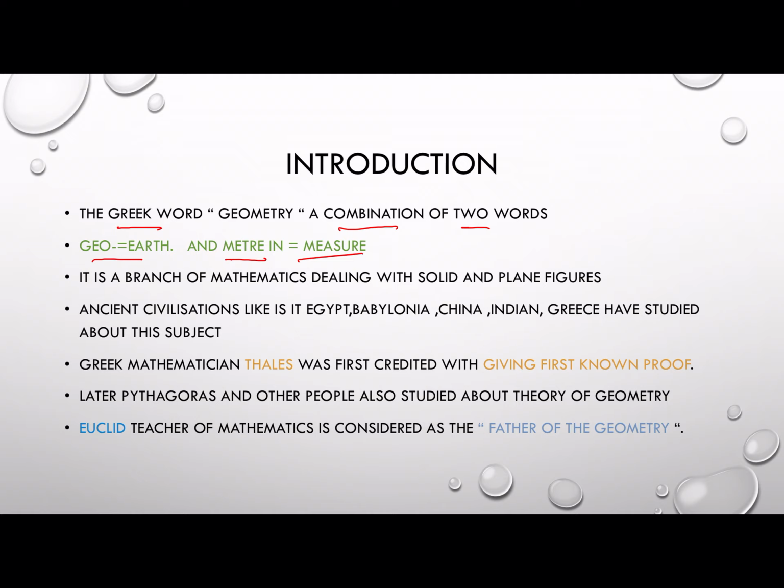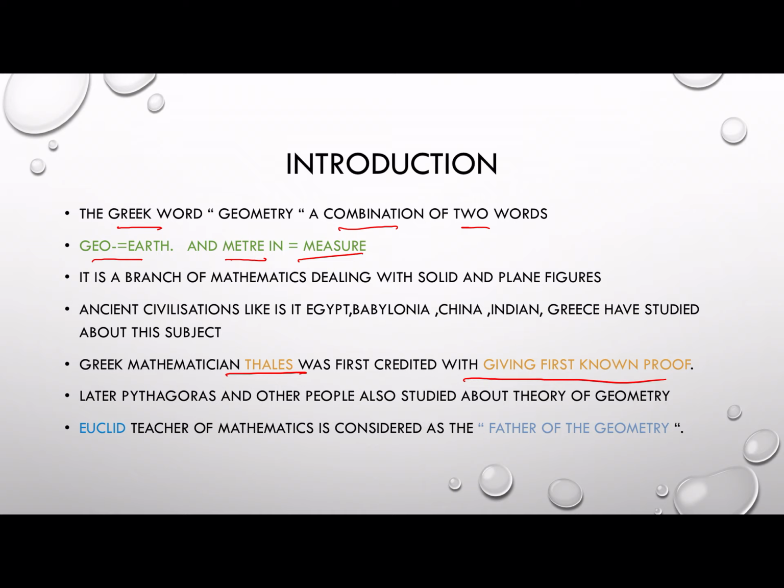In olden days, ancient civilizations like Egypt, Babylonia, China, and India, including Greece, have studied about this subject. Among them, Greek mathematician Thales was the first one who has given known proof. That means he has proved a theorem or some statement.